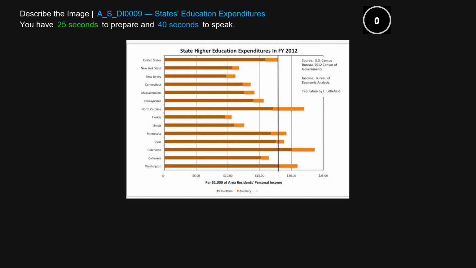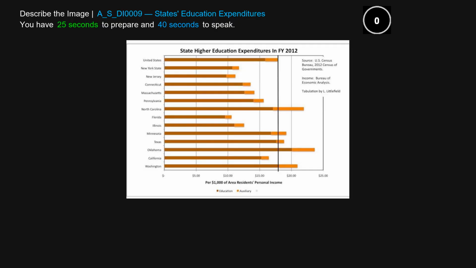The given picture is a bar graph and it gives us information about state higher education expenditures in the year 2012. The x-axis shows numbers like 5,000, 10,000, whereas the y-axis shows different states of United States. There are United States, New York, New Jersey, Connecticut.